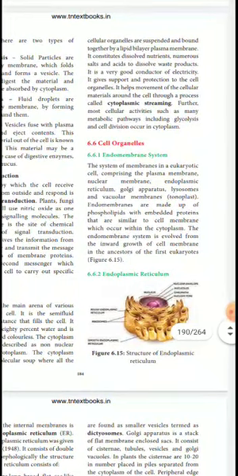Today we will discuss cell organelles. First, the endomembrane system: the system of membranes in the eukaryotic cell comprising the plasma membrane. It is similar to the cell membrane but occurs within the cytoplasm. The endomembrane system evolved from the inward growth of the cell membrane in the ancestor of the first eukaryotes.